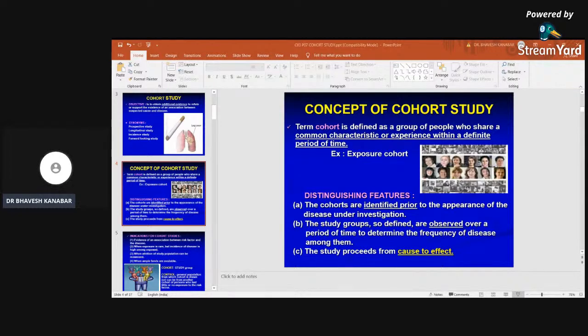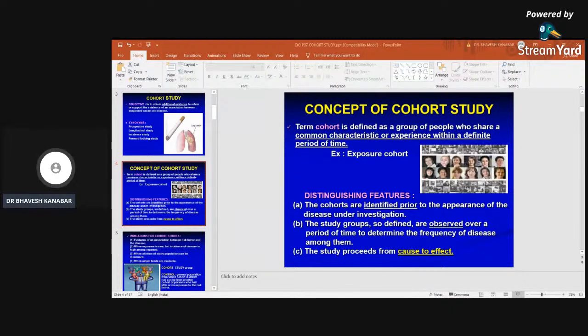So attrition will definitely occur, but if it is minimal, in that case this cohort study can be considered. If attrition is high, then we will not have any results, right? And the fourth requirement, when ample funds are available, because this study requires more funds.